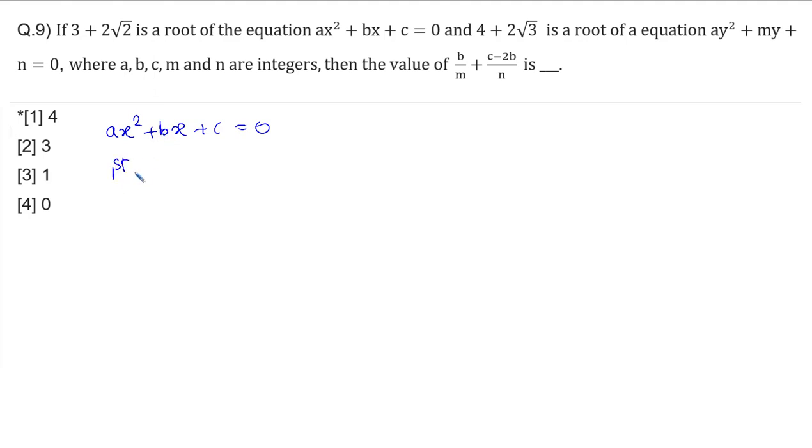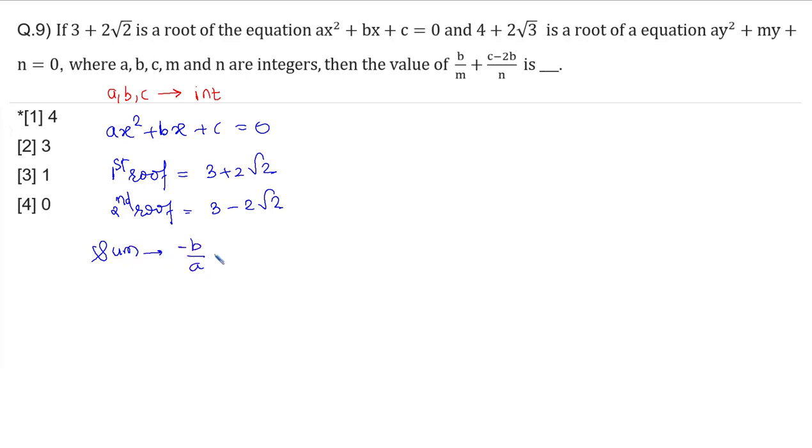Over here the first root is equal to 3 plus 2 root 2, and we know that the values of a, b, c are integers. So the second root has to be 3 minus 2 root 2. So what you can do: the sum of roots is equal to minus b divided by a, which is 6. The product of roots is c divided by a, which is (a plus b)(a minus b) = a² minus b², that is 9 minus 8, which is equal to 1.